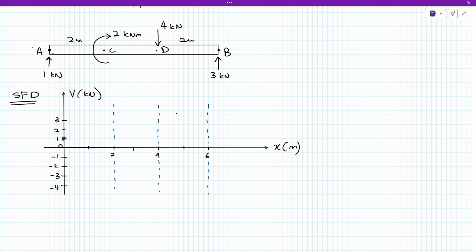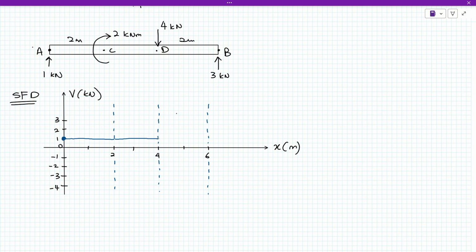Okay, back to the kita punya forces dekat kiri ni 1. So dia akan ada starting dengan 1. So and then kita akan move, shear force tak akan berubah up until they reach C. Tapi dekat C ni pun okay, so kita continue straight. Okay, straight saja. And then at C kita ada moment. So moment is not a shear force. So kita just abaikanlah the moment here.